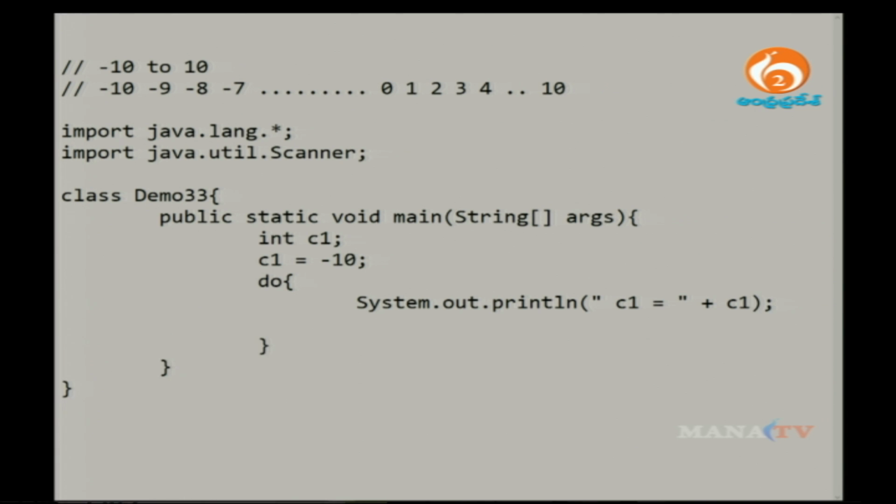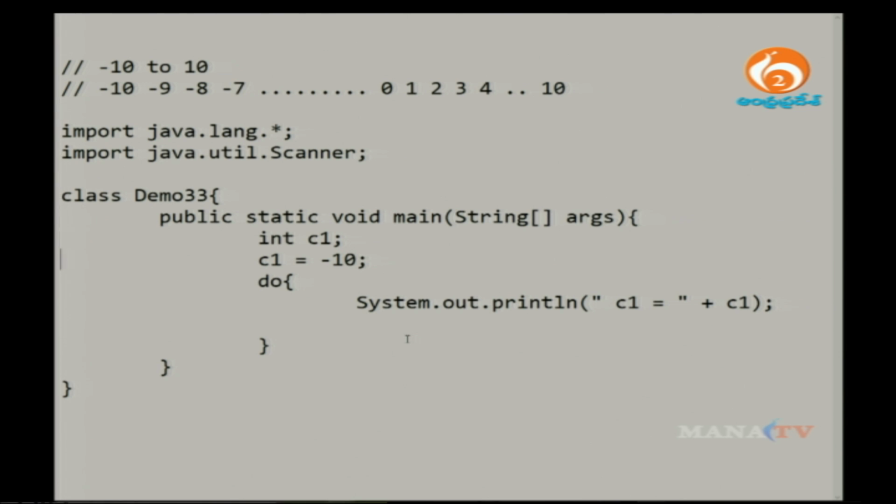Then shall I increment this value or shall I decrement? That is a very important factor here. See that minus 10 here has to become minus 9, minus 9 has to become minus 8, minus 8 becomes minus 7.